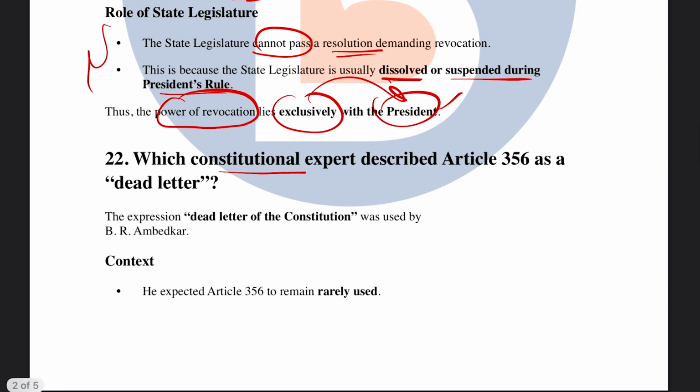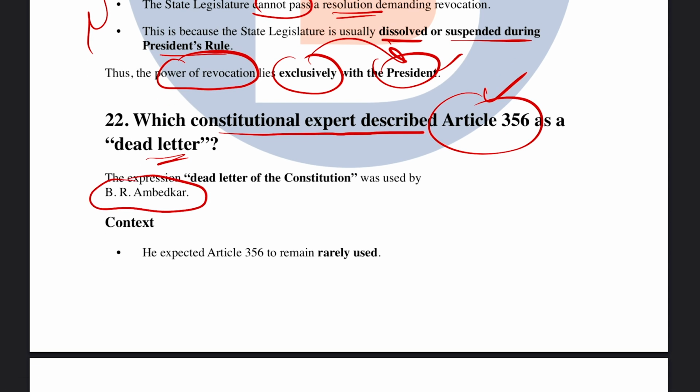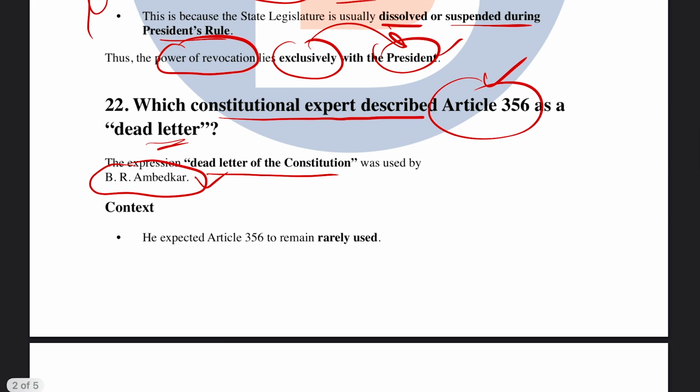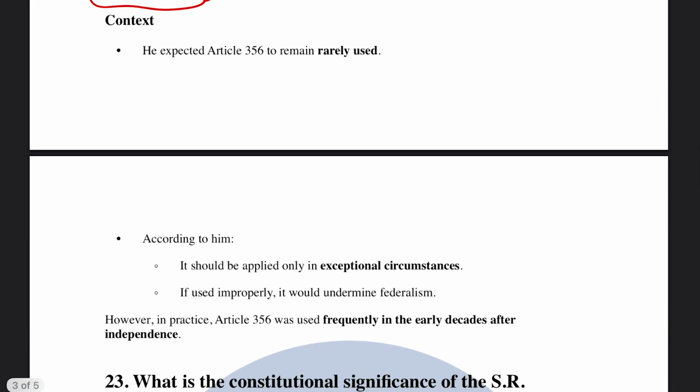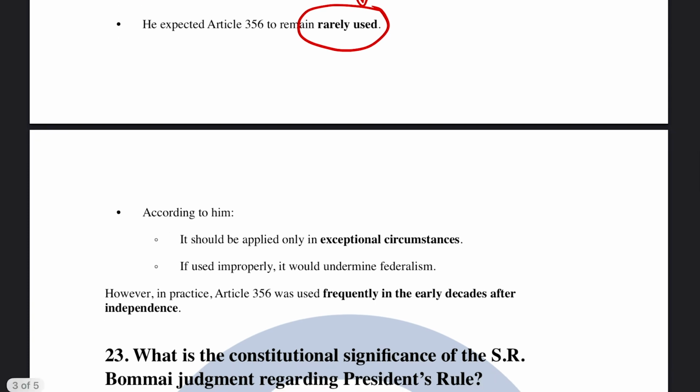Next question: which constitutional expert described Article 356 as a dead letter? Very important. It was Dr. B.R. Ambedkar who said that president rule is like a dead letter of the constitution. And why did he say it? Because he expected that president rule ought to be used very rarely and very sparsely. According to him, it should be applied only in exceptional circumstances.